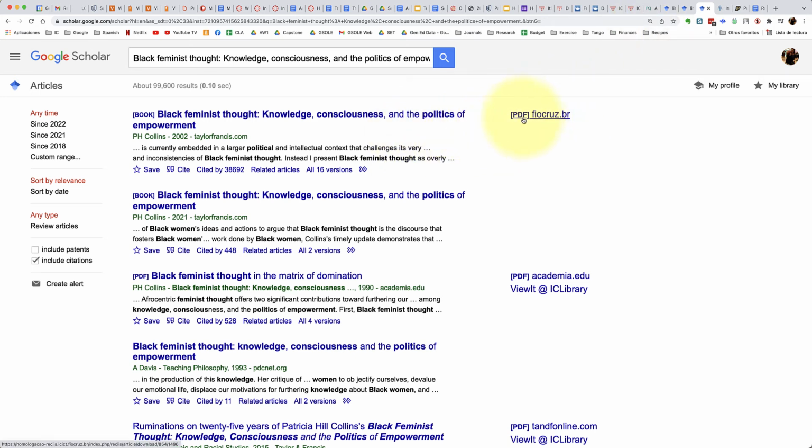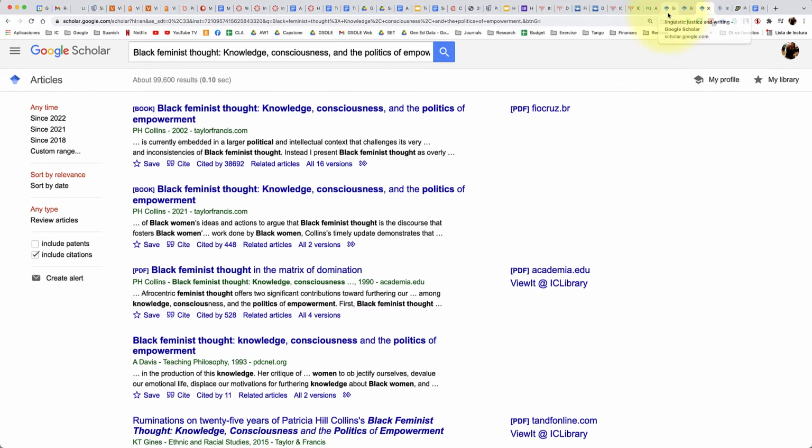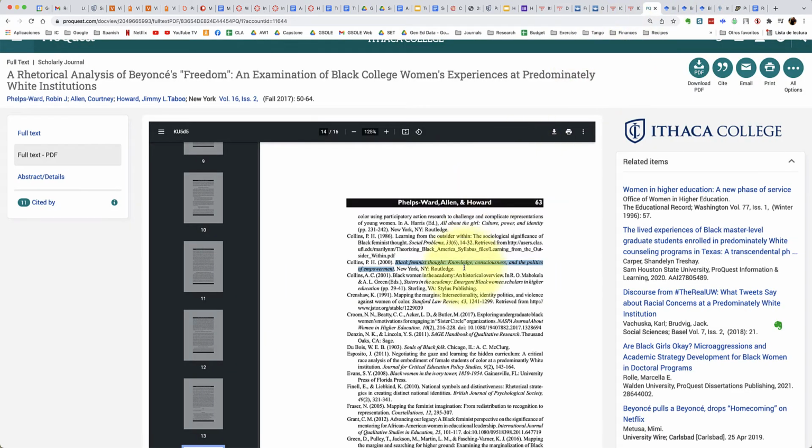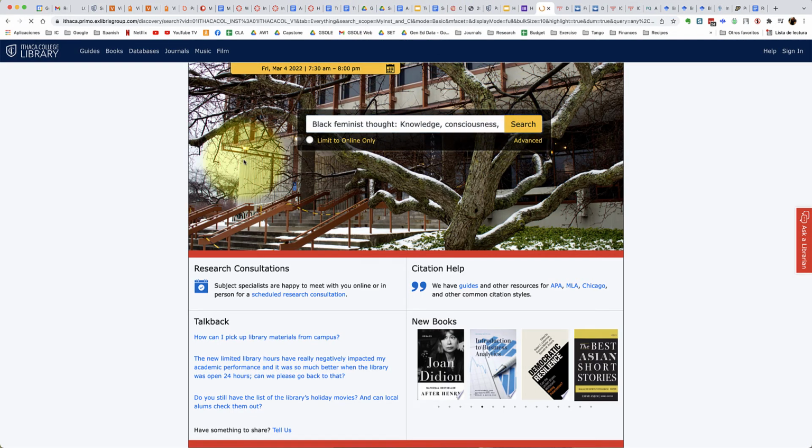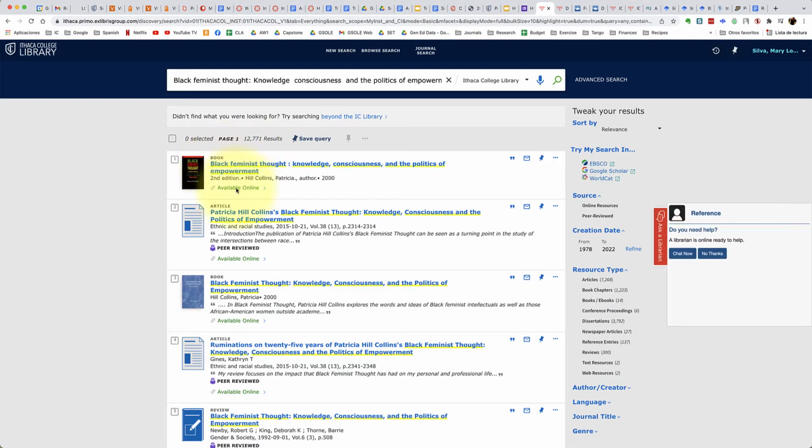So this is a shortcut to find sources. You can also do the same where you copy and paste that title into the library website, placing quotation marks around it. So let's give that a try. So Command C, I paste that title, and I'm able to find the book right away, and it's available online.